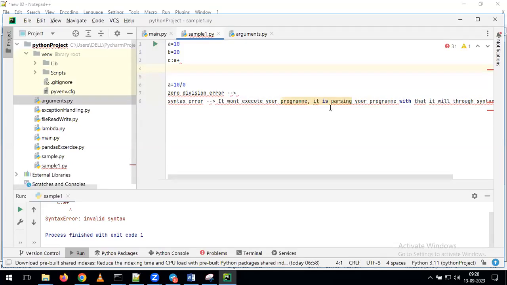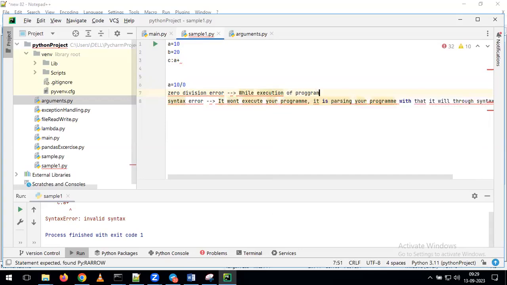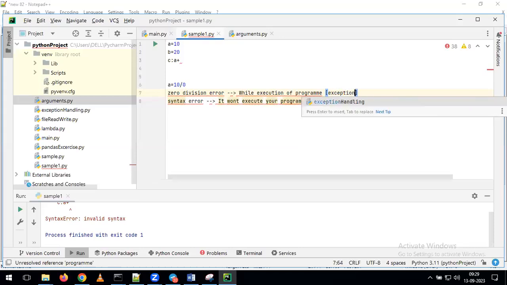What is happening here? It is parsing your program. As part of parsing the program, if there are any kind of issues in the program, it will throw the error. That kind of error we can simply call a syntax error. Now, what about this one? Are we getting the zero division error while executing the program or as part of parsing the program? We are getting this during execution of the program, and as part of execution, we are getting the zero division error. That kind of error we can call an exception.